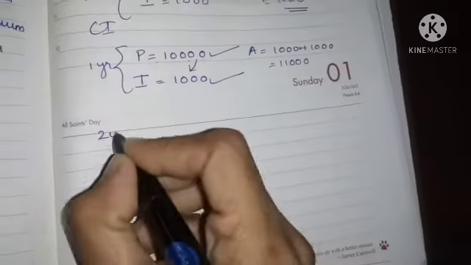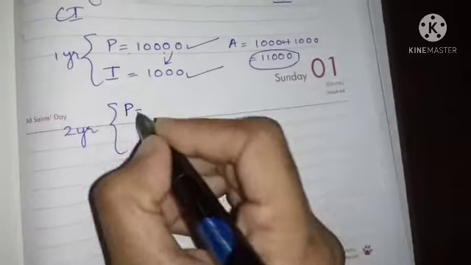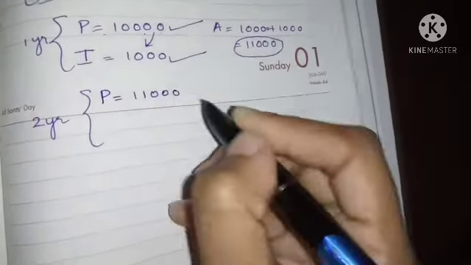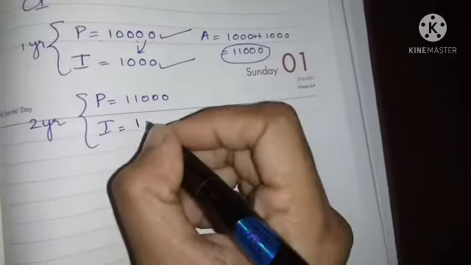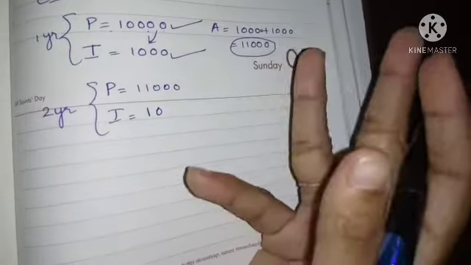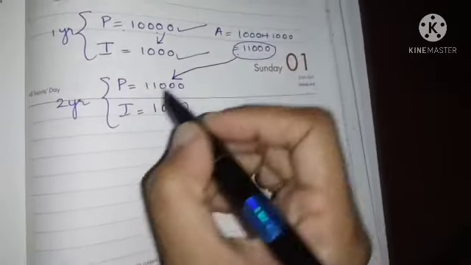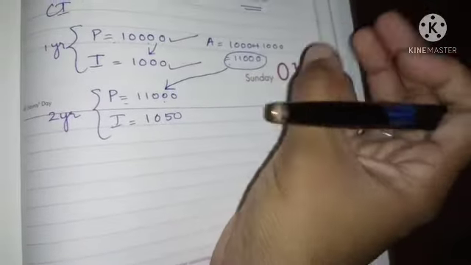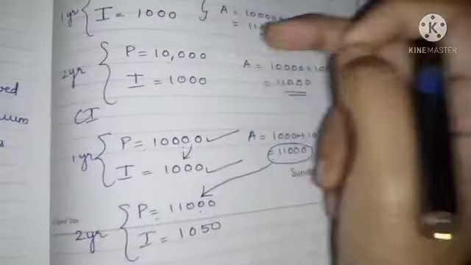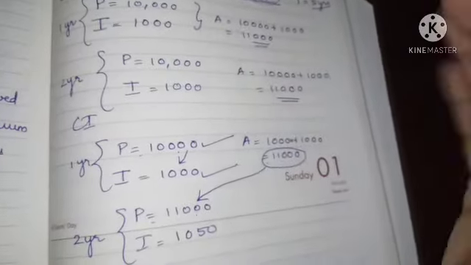Okay, next year what will you do now? You will take this amount as the principal. So what will be the interest you get from this? Sometimes it will be 1,050 rupees, consider it. So listen, children, this amount will be the next year's principal. We have compounded it, we have joined it. In simple interest we are not making any changes in the principal. Same principal, same interest, same amount, for 5 years itself.